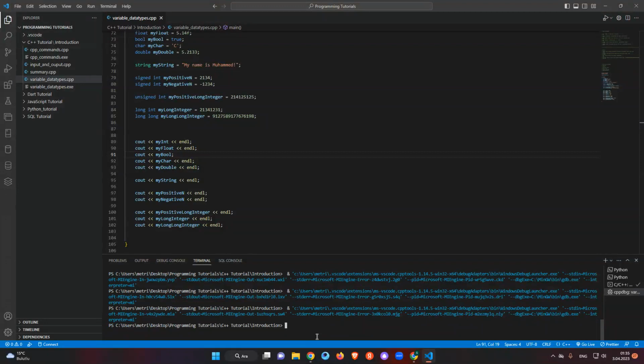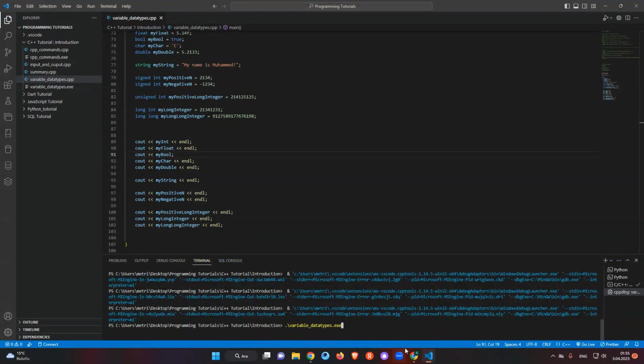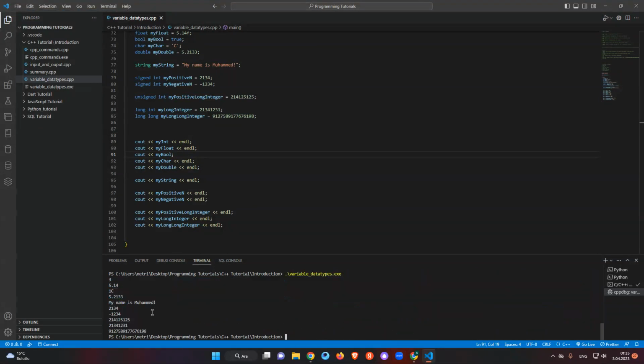All right, let's run this file. Let's say dot backslash and the variable and data types exe. Wait, it's still 1. What? All right, it is still 1. I don't understand, guys, what this means. It has to be true.